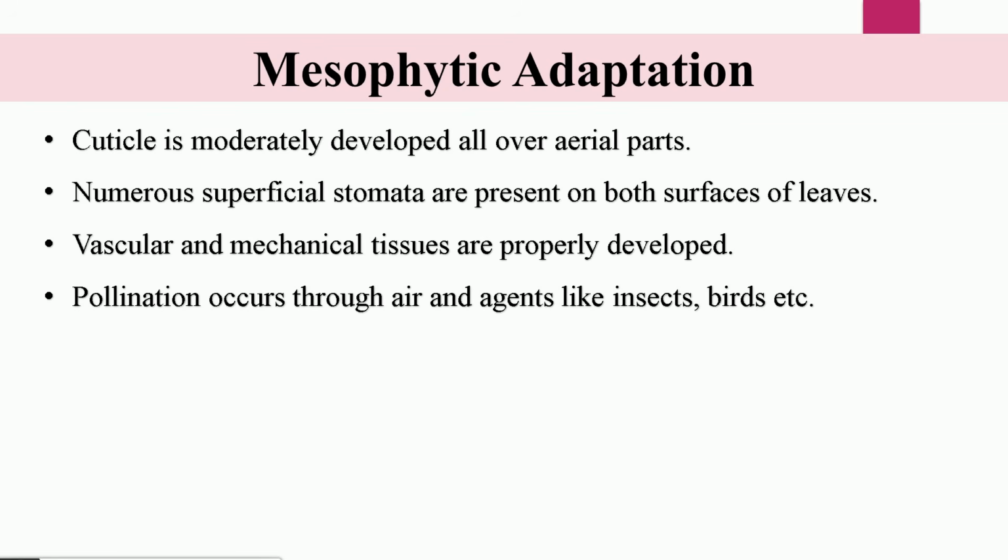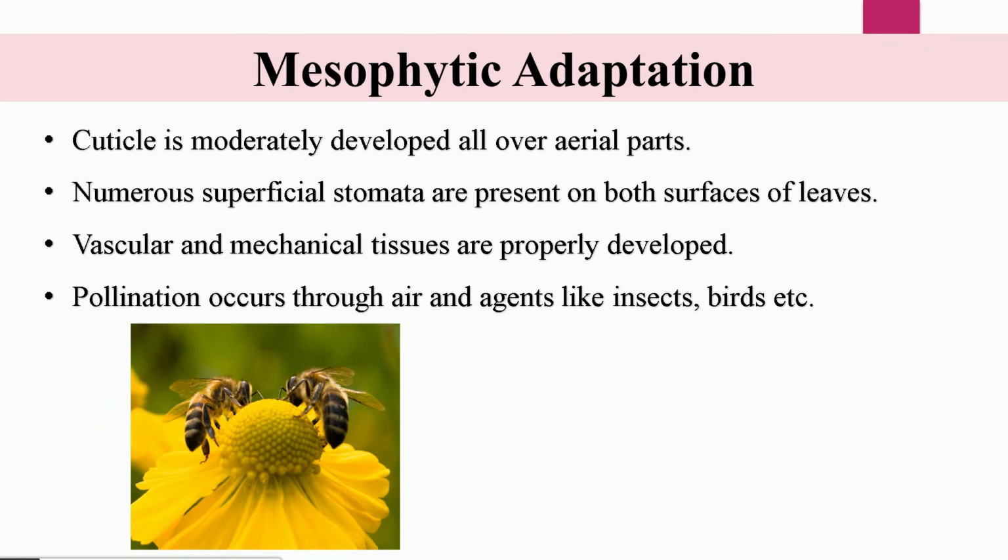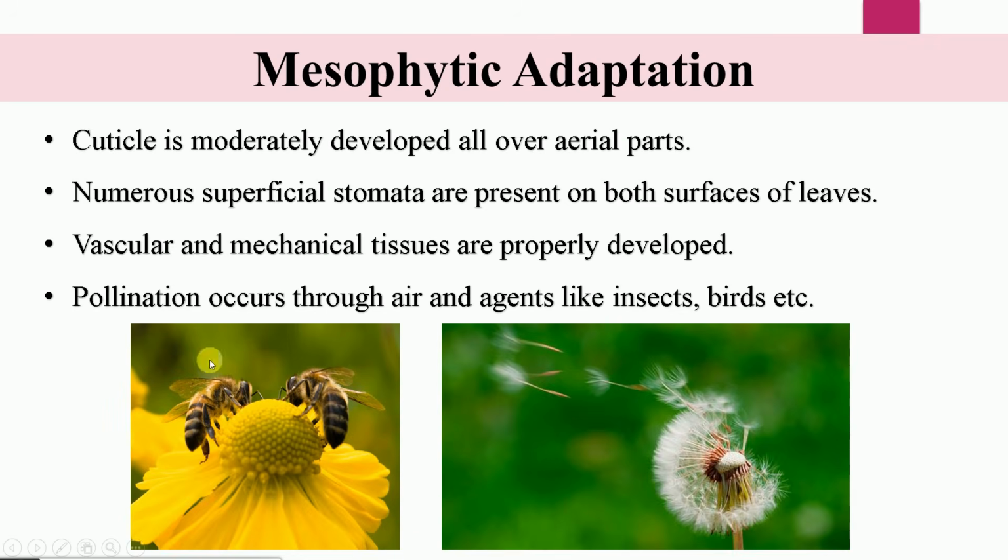The pollination occurs through the air and agents like insects or birds. For example, in the case of this picture, the pollination is done through these bees, and in this figure you can see the seed is dispersed with the help of wind.